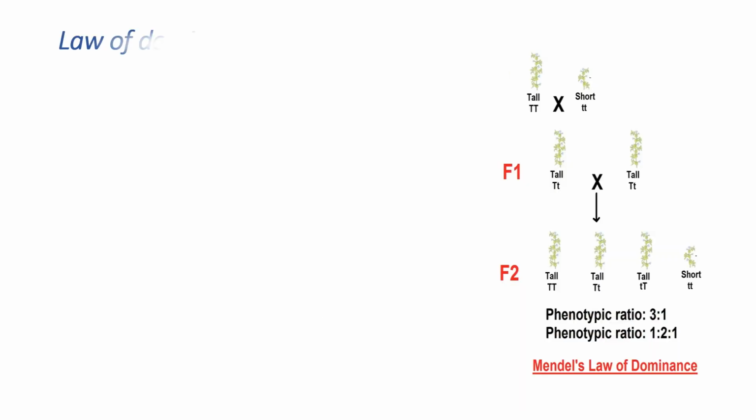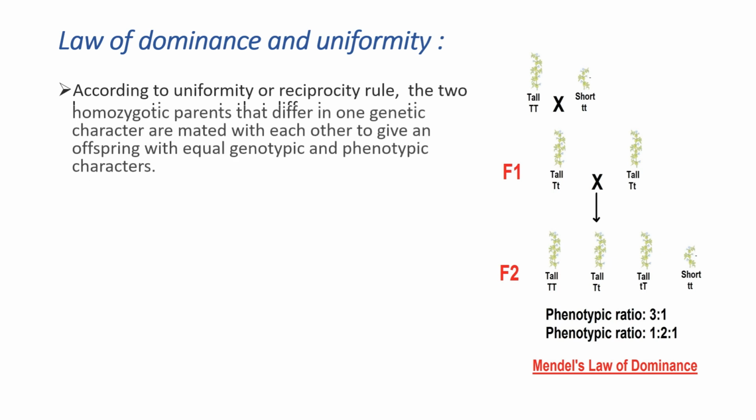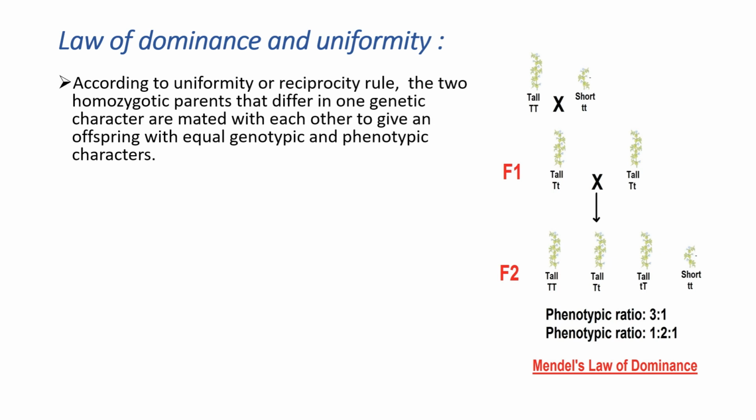The first one is the law of dominance or law of uniformity. According to this law, when two homozygous parents that differ in one genetic character, homozygous meaning having the same genetic character, are mated with each other, they give offspring having equal genotypic and phenotypic characters.